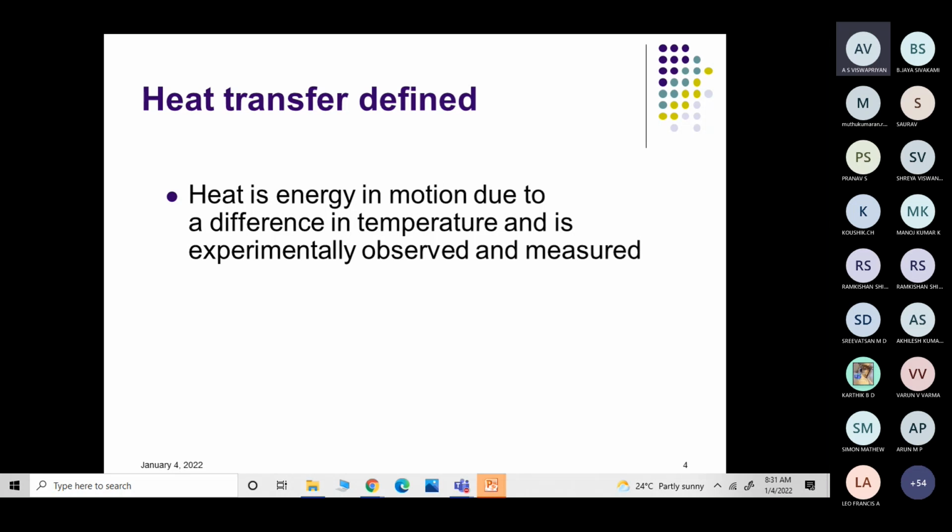Suppose the atmospheric temperature and the tube material were both at the same temperature, then you won't have heat transfer, so the refrigerator won't work properly, and similarly the air conditioner won't work properly. That's why in places like Dubai, during summer the temperature will be around 45 degrees. What they do is, the condenser coils outside the building sometimes have water sprayed over them, so that the refrigerant is chilled and the circulation of the refrigerant is enhanced.